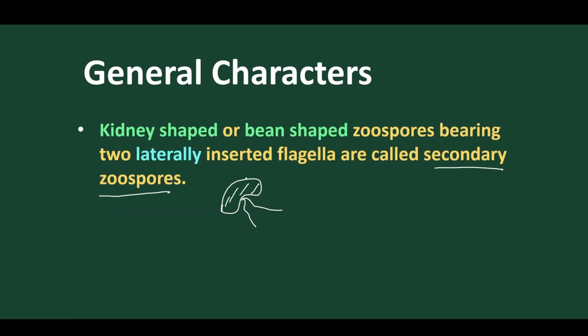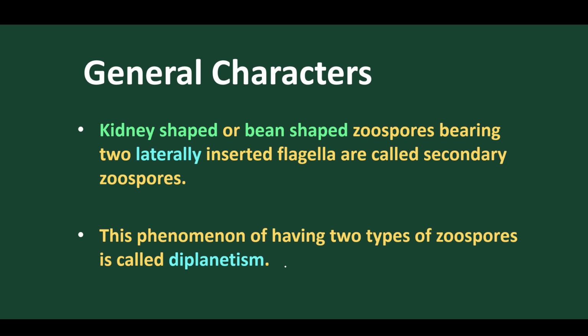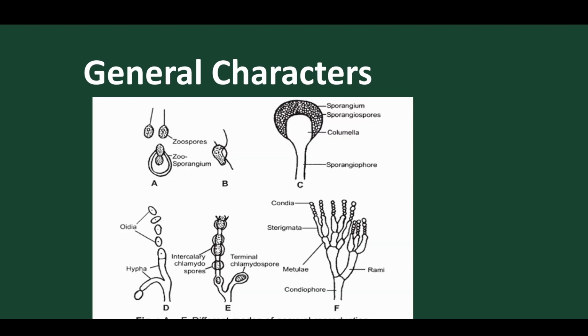The secondary zoospores are biflagellated. Got it? Having two types of zoospore in the life cycle is called diplanetism, and the best example is Saprolegnia.